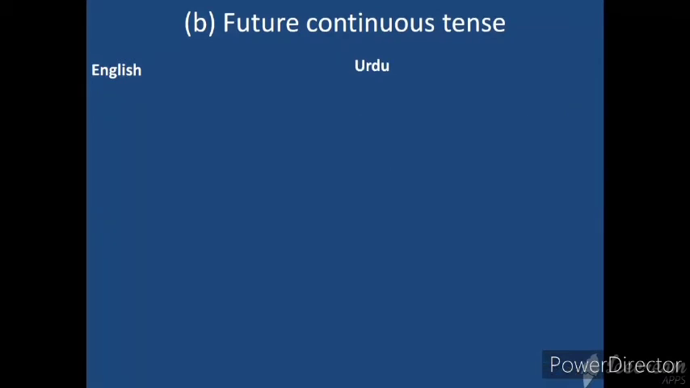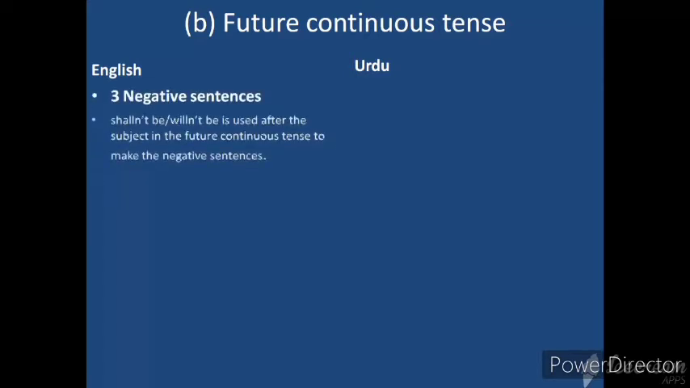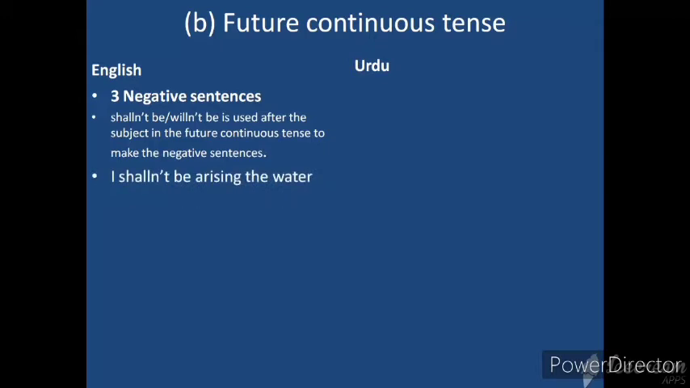Future continuous tense. Here we're going to discuss negative sentences. Shall not or shalln't be, willn't be is used after the subject in the future continuous tense to make the negative sentences. I shalln't be arising the water. We shalln't be awaking in the morning.